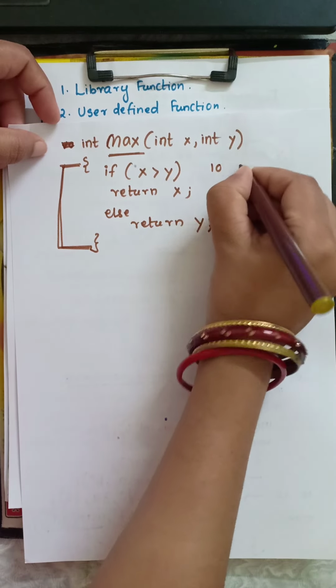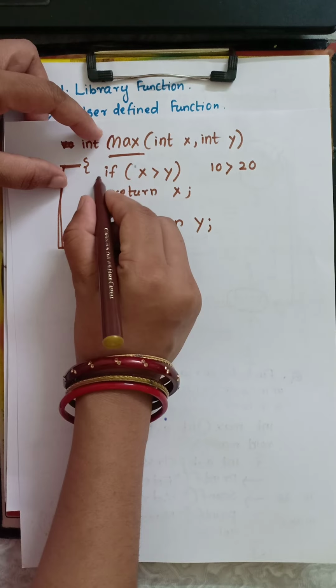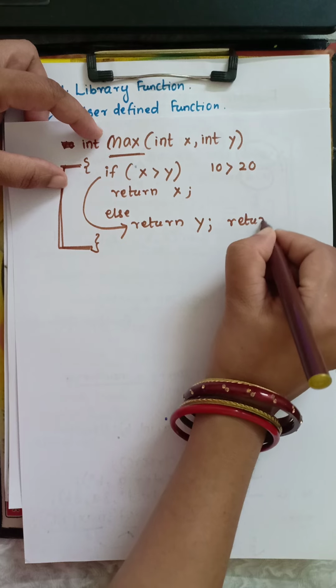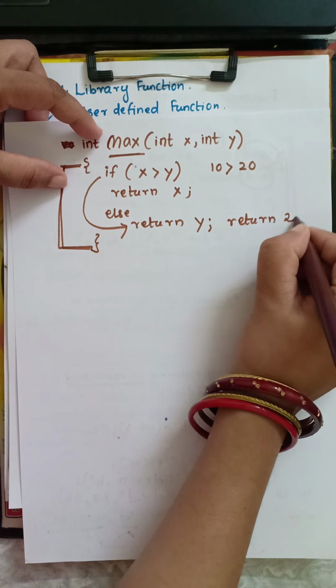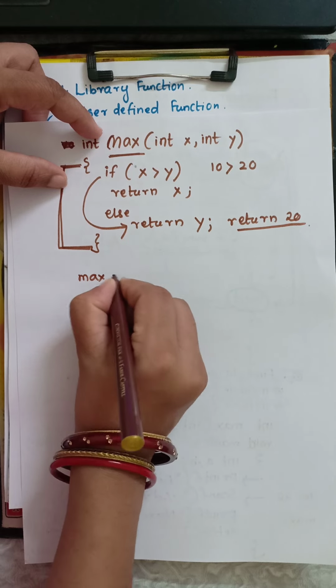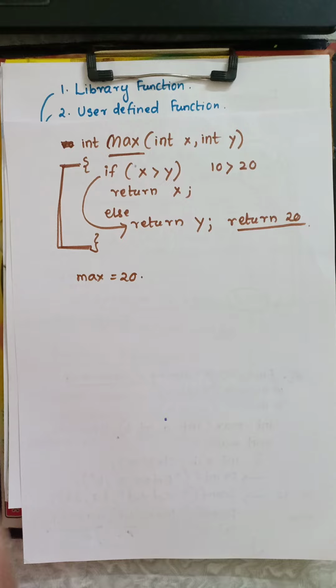If you use 10 and 20, then 10 greater than 20 is false. False means it goes to the else part, so return y. Y is 20. So the value of max is 20.